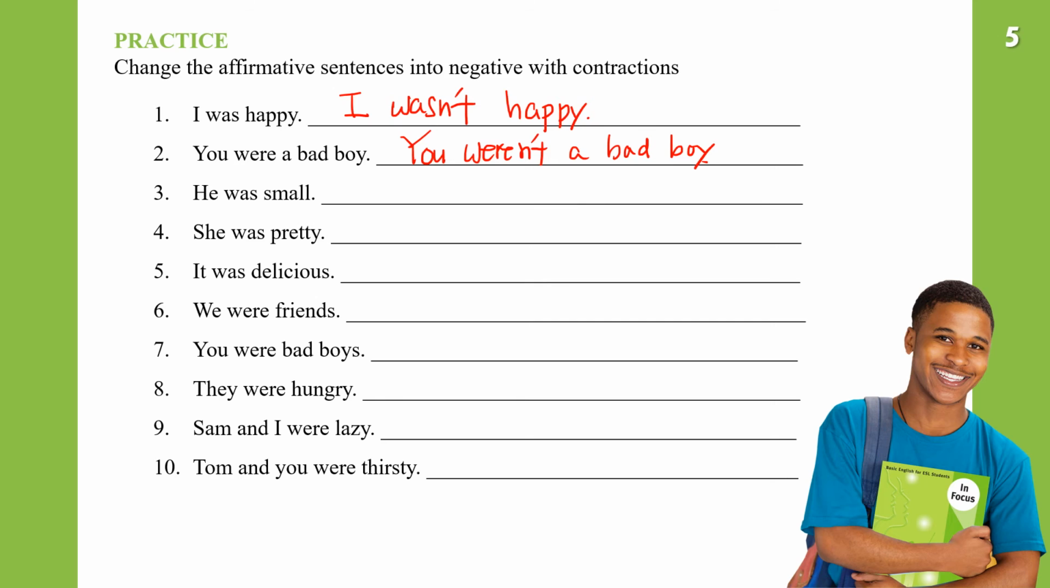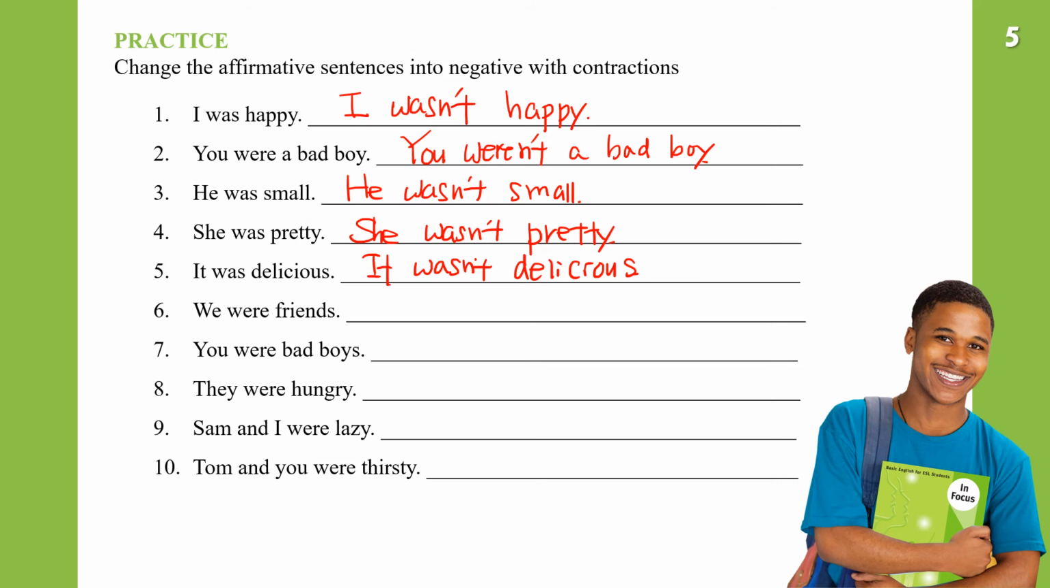He was small. Negative is he was not small, so he wasn't small. She was pretty. Negative is she was not pretty, so she wasn't pretty. It was delicious. Negative, it was not delicious, and the contracted form is it wasn't delicious.